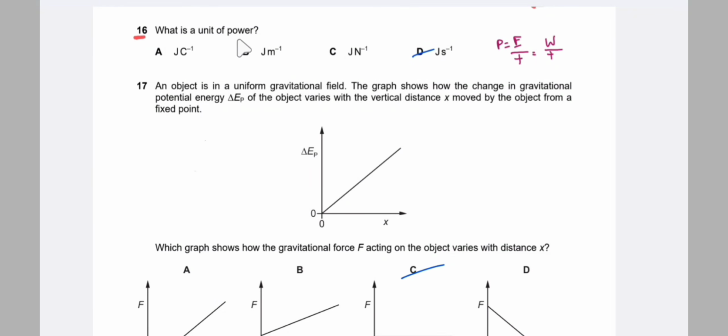16. What is the unit of power? So power is equal to energy by time, or the work done per unit time. So the unit of energy is joule and the time is second. So joule per second. So the answer is D.